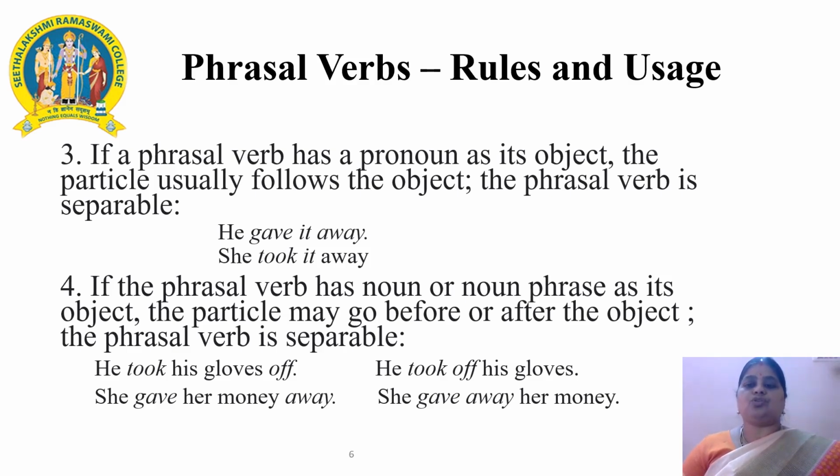Let us move on to the fourth rule. If a phrasal verb has a noun or a noun phrase as its object, the particle usually follows the object. In this case also, the phrasal verb is separable. But when it is inseparable also, the meaning does not change. For example, he took his gloves off. It can also be written as he took off his gloves without change in meaning.